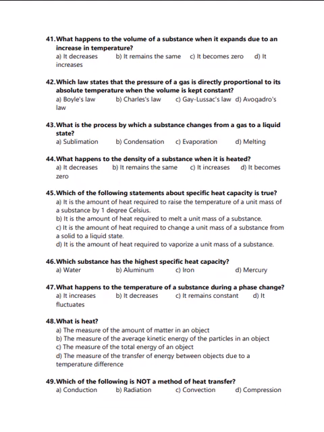What is the process by which a substance changes from a gas to a liquid state? That is, we have four options: sublimation, condensation, evaporation or melting. Correct answer is B, condensation. What happens to the density of a substance when it is heated? Options are: it decreases, it remains the same, it increases or it becomes zero. Correct answer for question number 44 is A, it decreases.